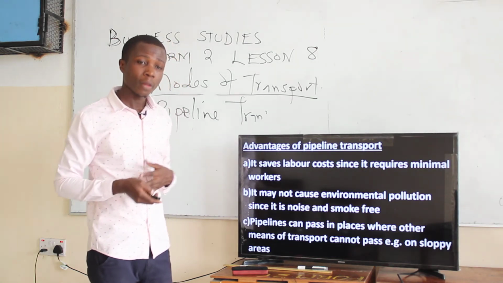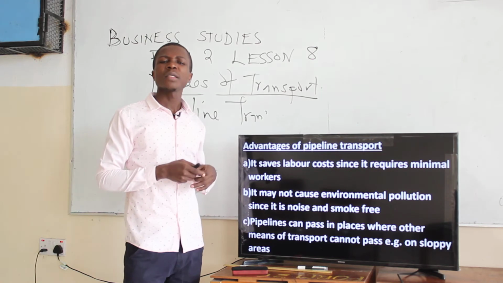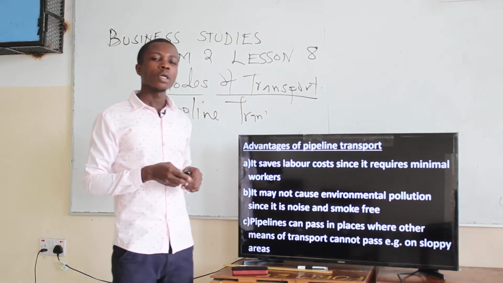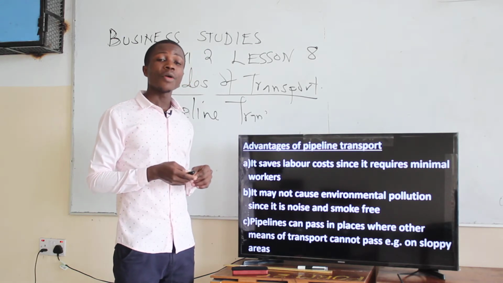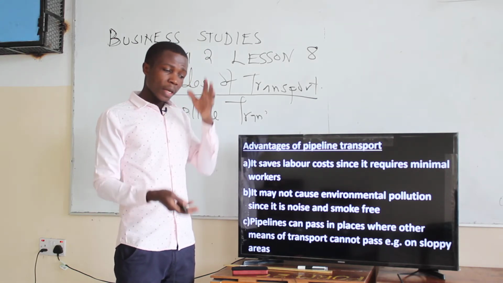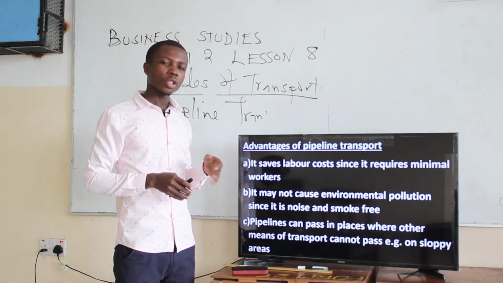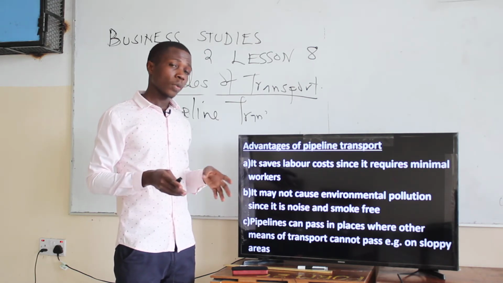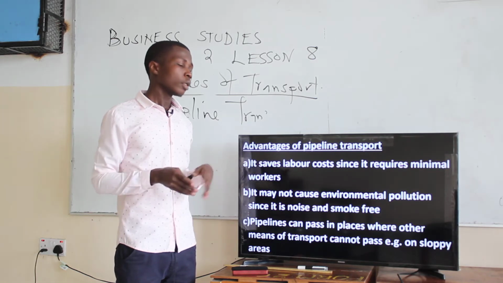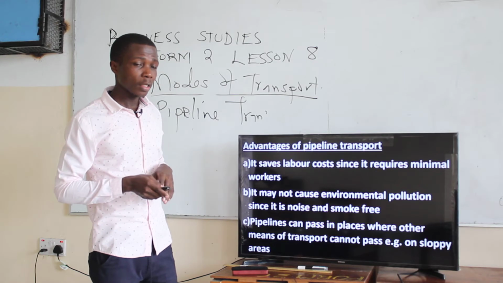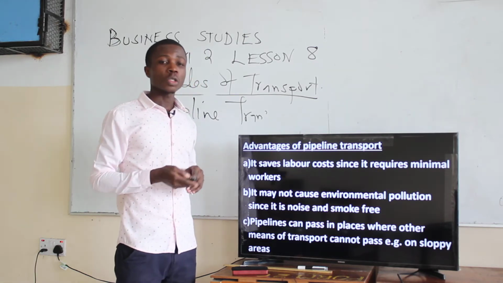Then the next, as you can see on the screen, pipeline can pass in places where other means of transport cannot pass, especially in sloppy areas. Sloppy areas are places where you cannot level them to construct a road easily. So pipelines can use that. You understand? So that makes it a suitable means of transport to be used.